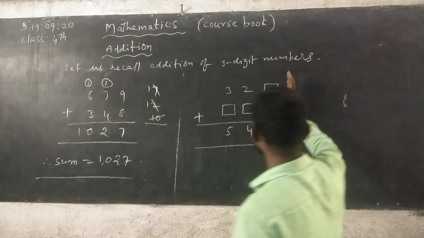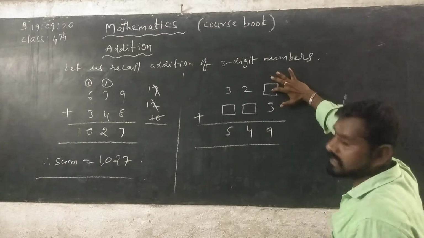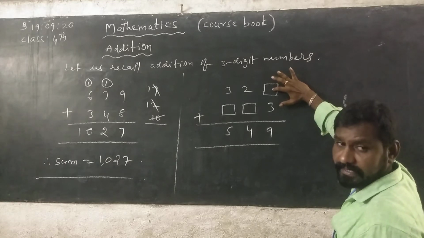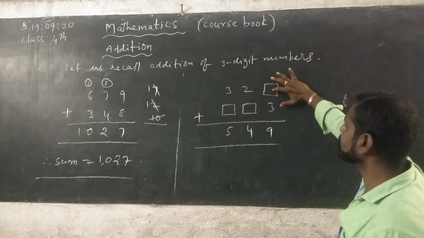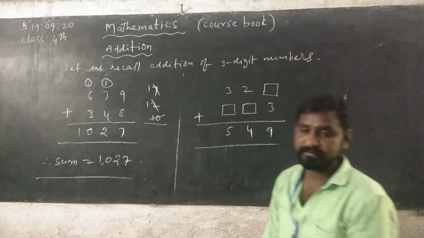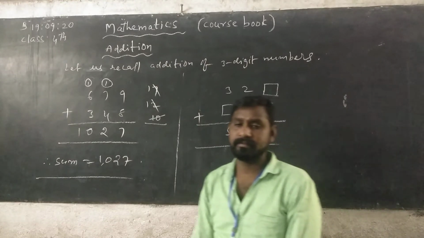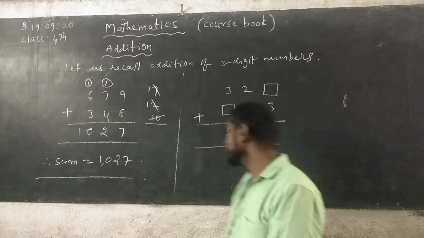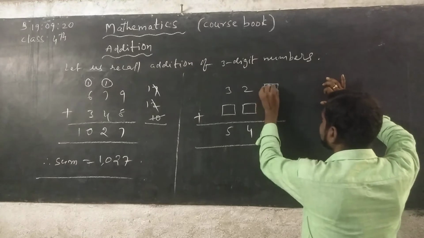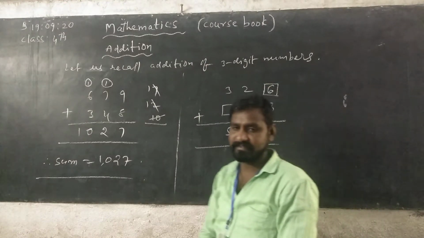See, in ones place column here the missing digit is in the box. So which number you can write here? You will get 9. See, here write 6. 6 plus 3, 9. Yes.